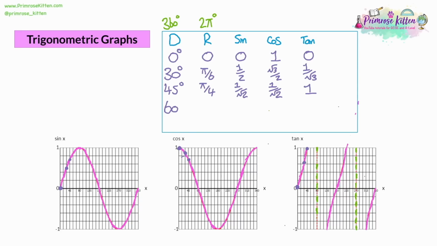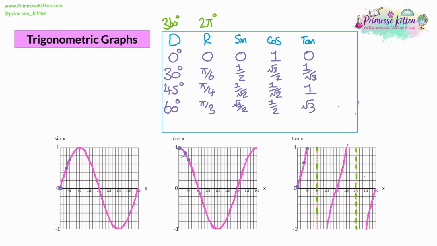Next, we'll look at 60 degrees. So 60 degrees, in radians, that's pi divided by 3. On the sine graph, it's √3/2. On the cos graph, it's a half. And on the tan graph, it's √3.